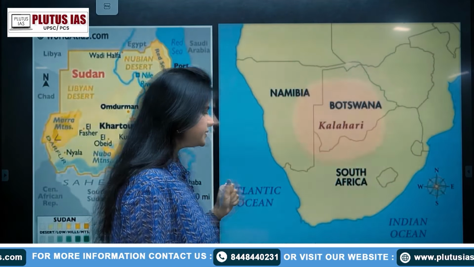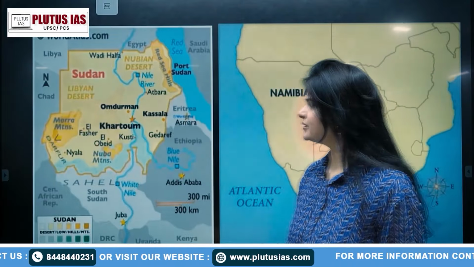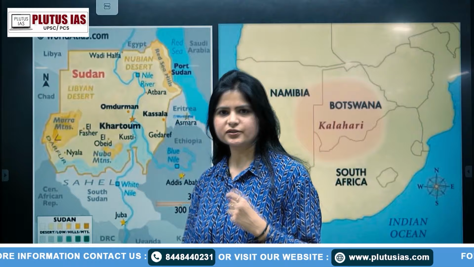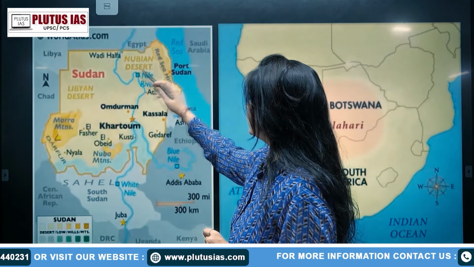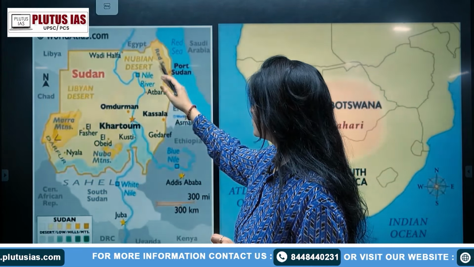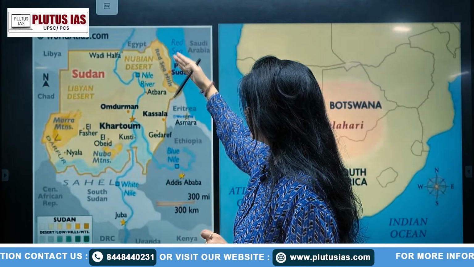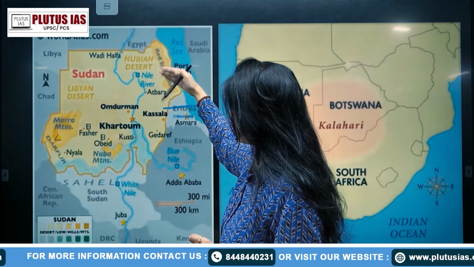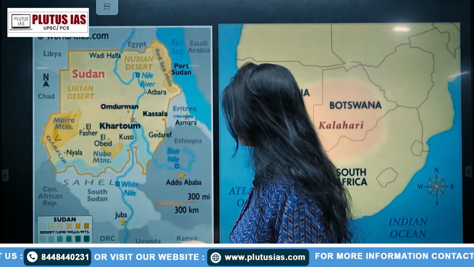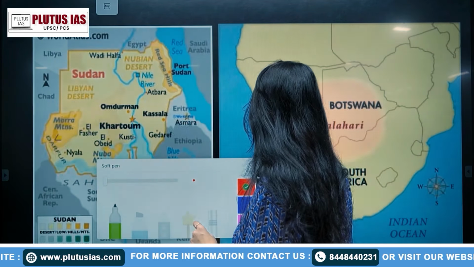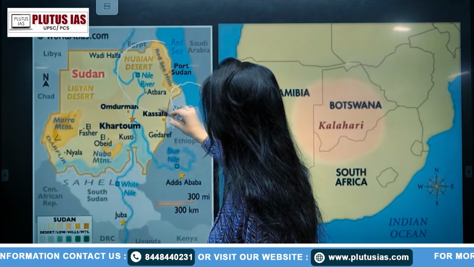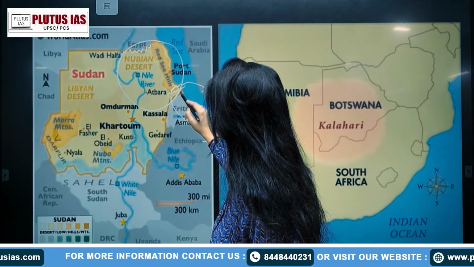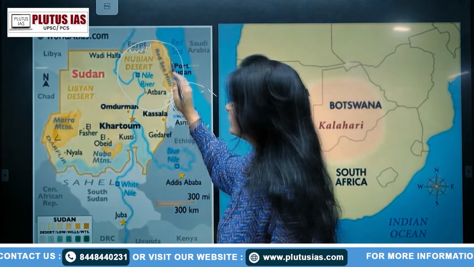The second one which we are taking is the Nubian Desert. The Nubian Desert is not discussed quite often, but it was in the news recently, so I have picked up this desert here. It is lying on the east side of Sudan, and it has the Red Sea on the right side. Then we have Port Sudan here. Apart from that, it is also covering some part of Eritrea. If you mark this region, it can be clearly seen that the Nubian Desert is not just in Sudan, but it's also covering some parts of Egypt and also Eritrea, right? So here we have the Nubian Desert.